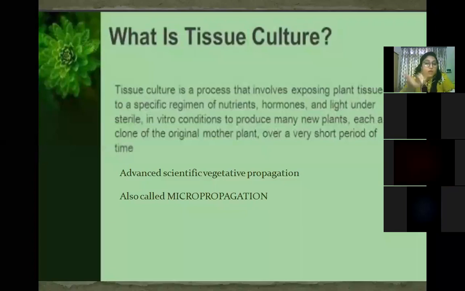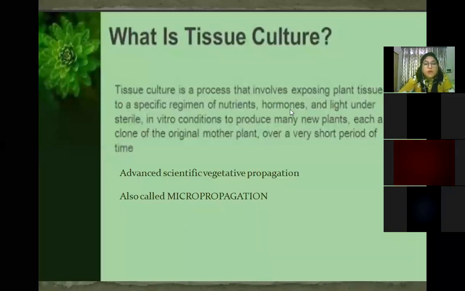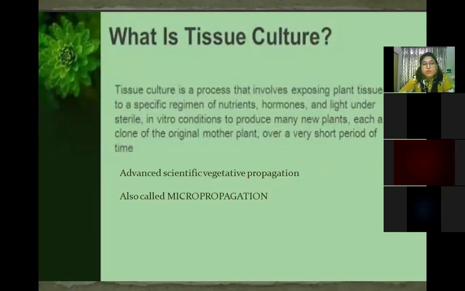I have shown you the petri dish last time, I think. The small transparent plate is called a petri dish. In that you are putting those tissues, and we have to provide a proper medium to the tissues for the growth. Now what is that medium? The medium that we provide to the tissue must contain proper nutrients which are required for the growth, and must contain proper hormones. Some plant hormones are there which are required for the growth of the plants.